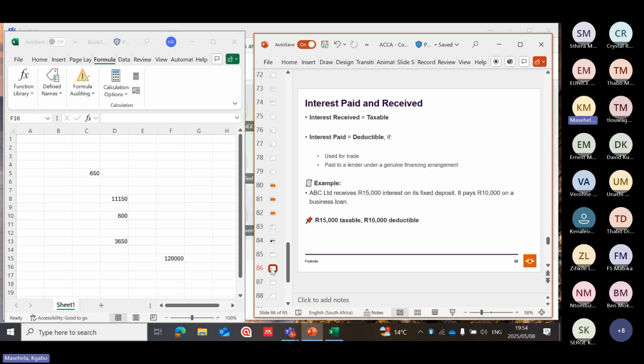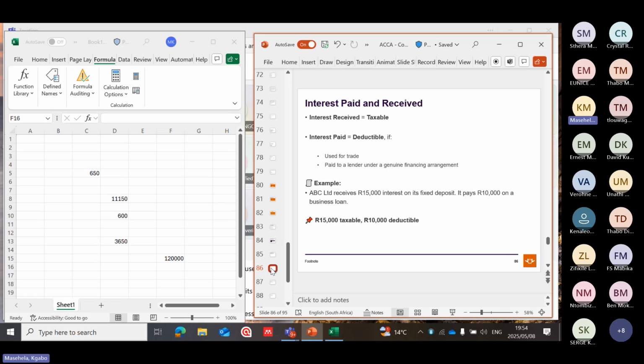Interest paid and received. How do we account for this for tax purposes? We know interest received forms part of your gross income. Interest paid, yes, it's deductible if it is used for trade. ABC receives 15,000 interest on its fixed deposit. It pays 10,000 on a business loan.